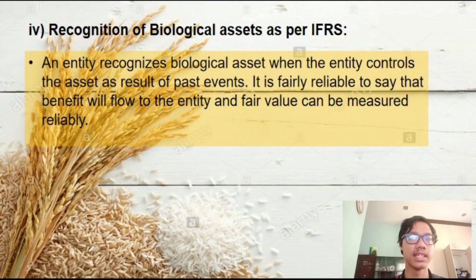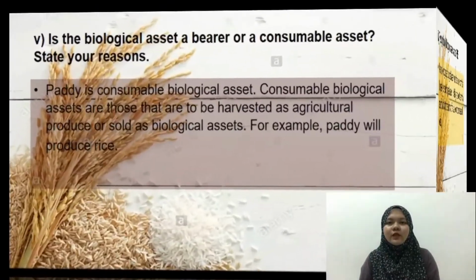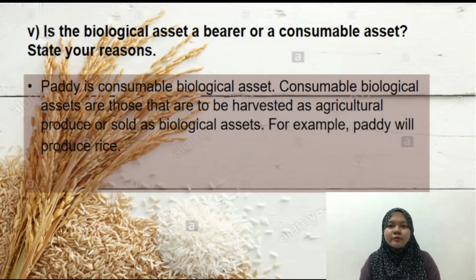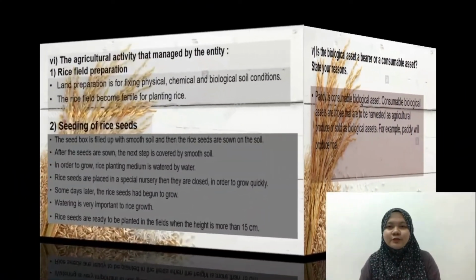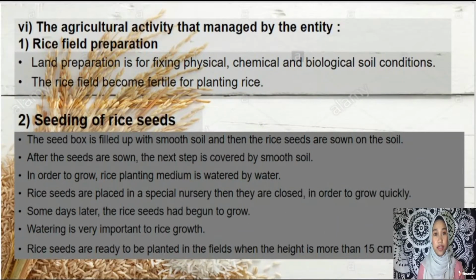Recognition of biological assets. As per MFRS, an entity recognizes a biological asset when the entity controls the asset as a result of past events, it is probable that benefit will flow to the entity, and fair value can be measured reliably. Paddy is a consumable asset. Consumable biological assets are those to be harvested as agricultural produce or sold as biological assets. Based on this video, paddy will produce rice and rice is agricultural produce. The agricultural activity managed by the entity is paddy harvesting.